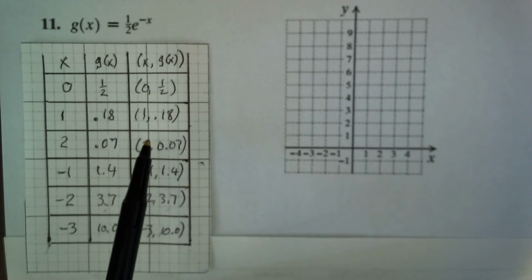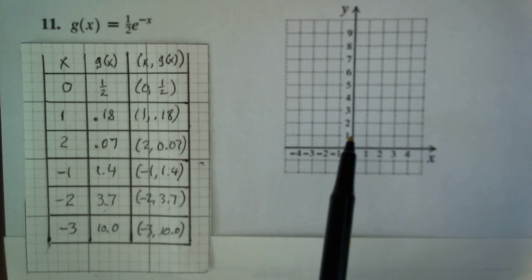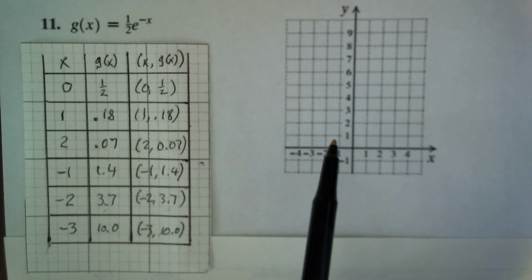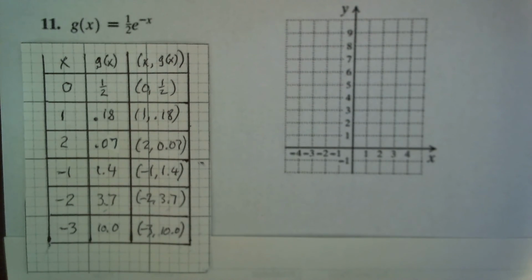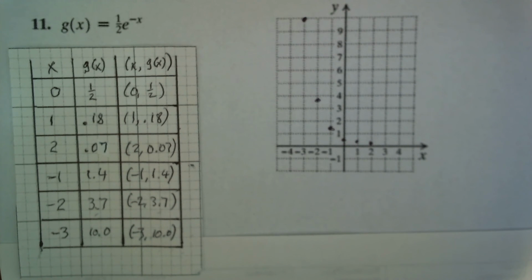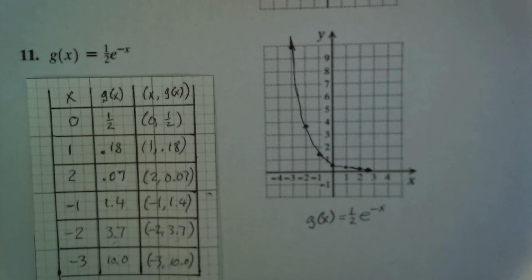But here we have the ordered pairs, and so we're going to plot the ordered pairs on the graph and then connect the dots with a smooth line. So here we have plotted the ordered pairs, and here's the completed graph of g of x equals 1/2 e to the minus x.